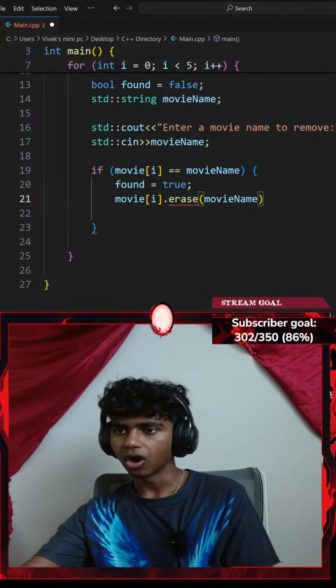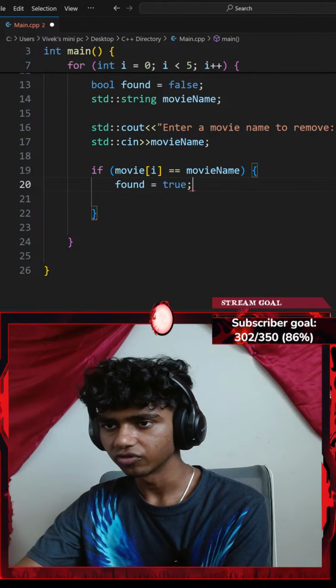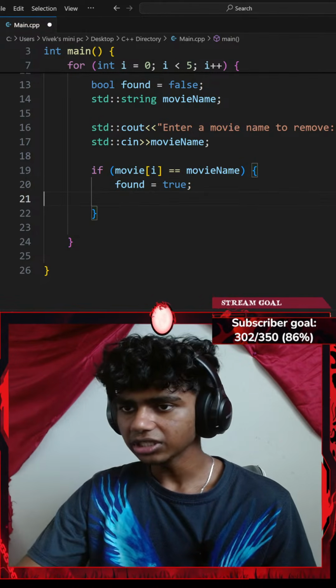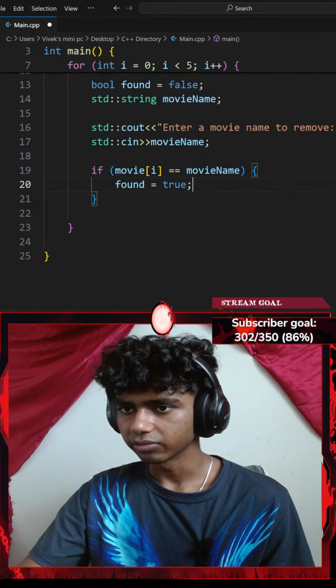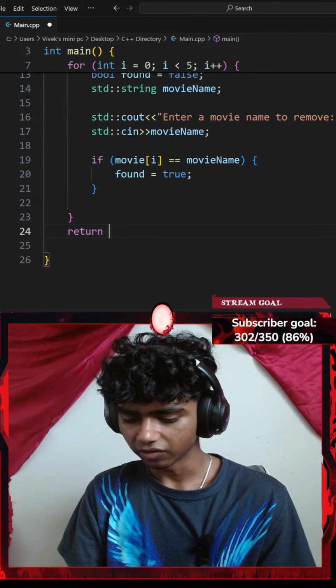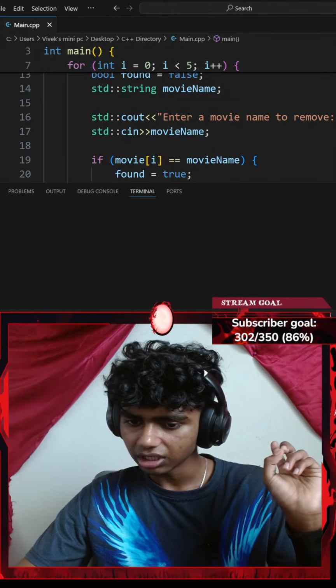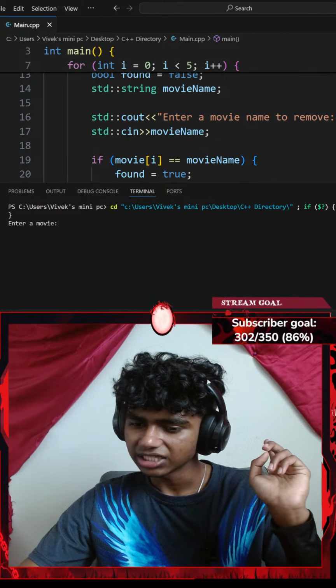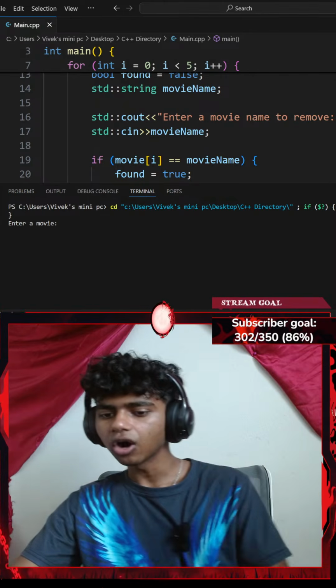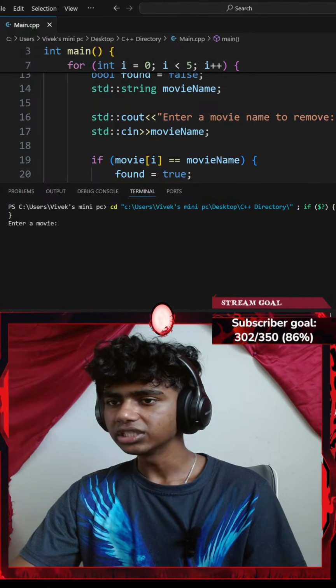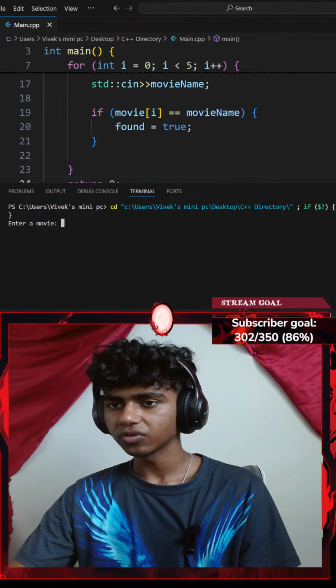Can you run the code? Honestly, I feel like I'll get it. Let me just remove this real quick. Okay, let me start off by returning 0 real quick before I run the code. Let me go ahead and return 0. If I want to save the code and run the command, let's see. You have a defined static array, so you can't remove elements. Oh, I can't? So is it invalid to use an array for this kind of question?